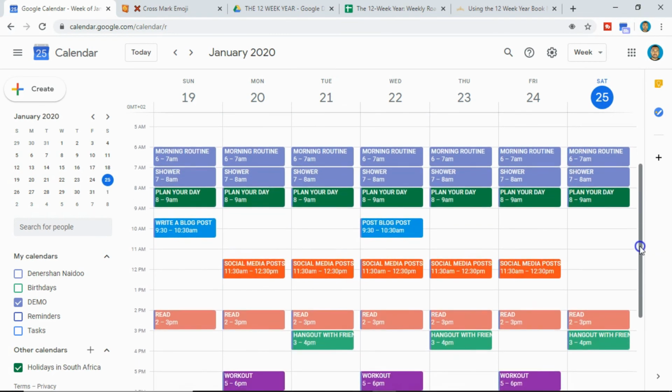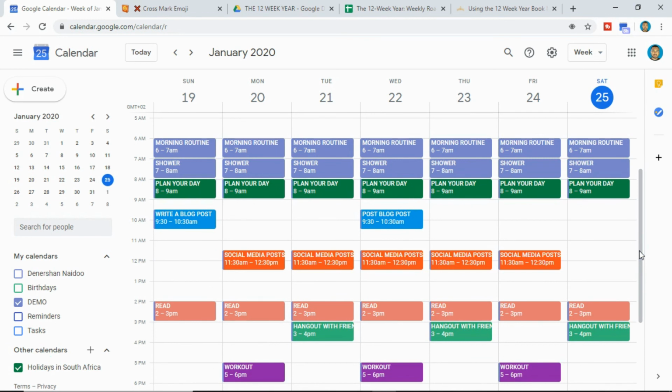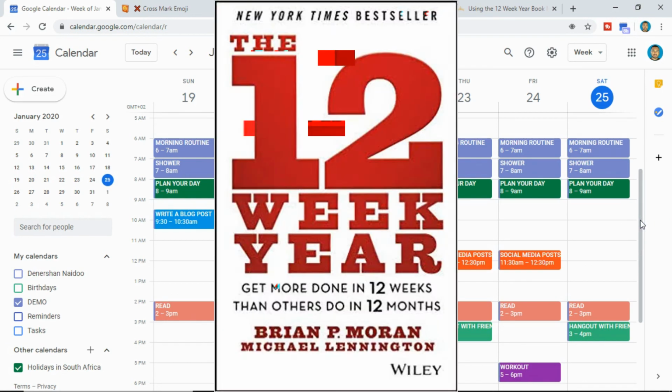So that's the whole aim of doing time blocking. You schedule your blocks of time and you are proactive. You are creating your day. You're not waiting for something to happen and then you react to it. So I got this idea from a book called The 12-Week Year by Brian Moran. Make sure to check it out. It has a lot of great information.